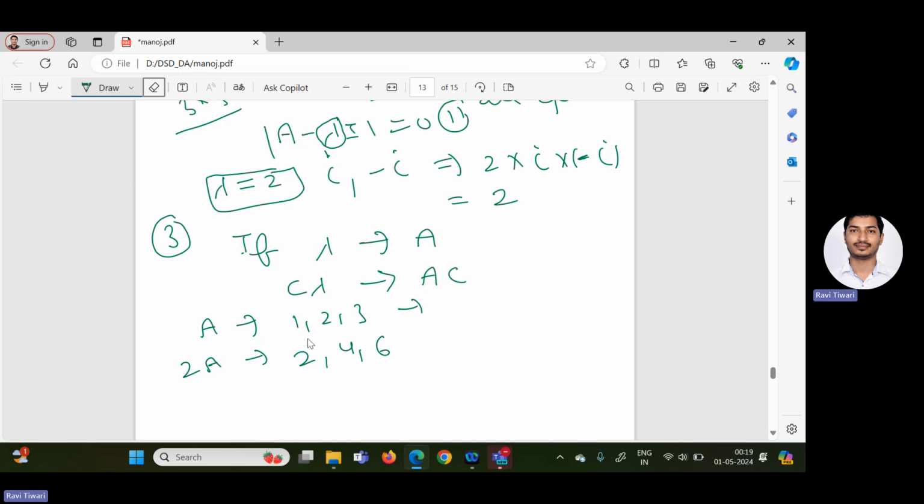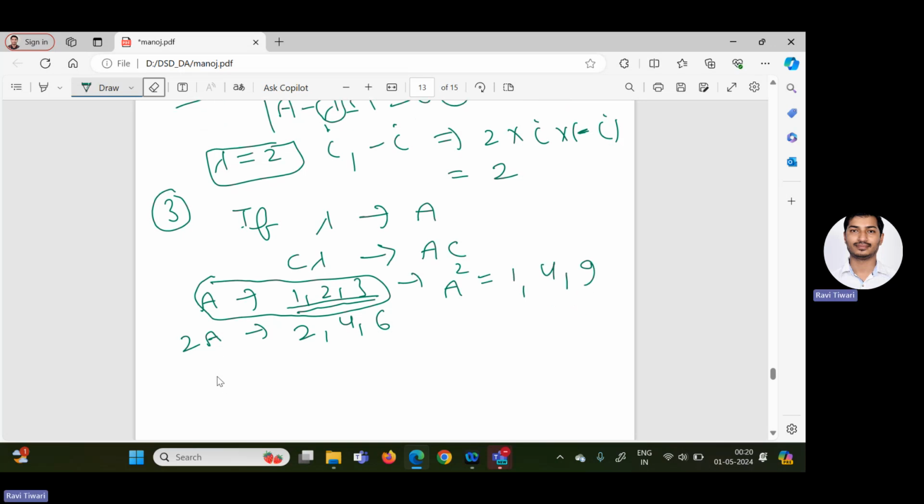And if the eigenvalues of A are given as 1, 2, 3, then what will be the eigenvalues of A square? Some students might think we first have to calculate the A matrix, then A square. Not like that. If the eigenvalues of A are 1, 2, 3, then the eigenvalues of A square are obtained by squaring: you will get 1, 4, and 9.